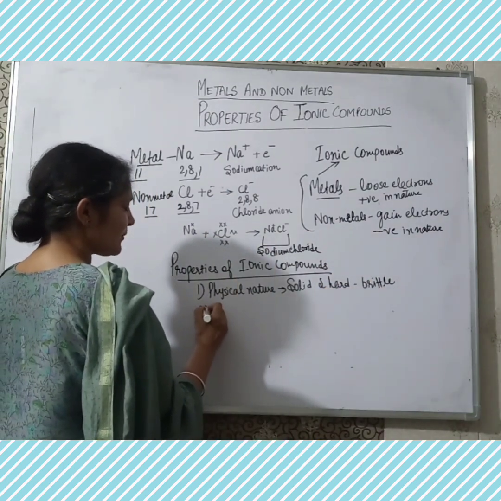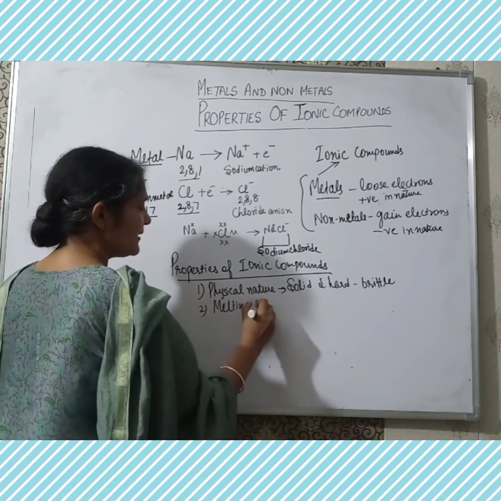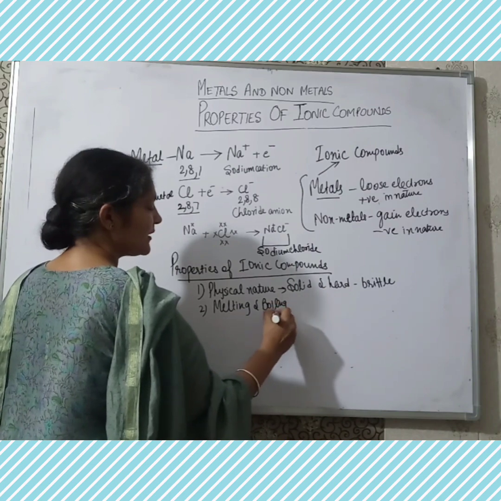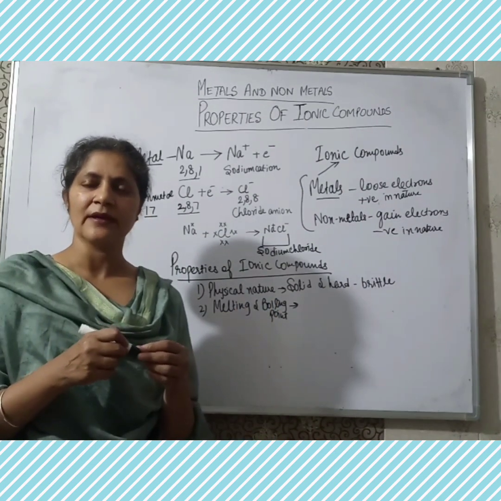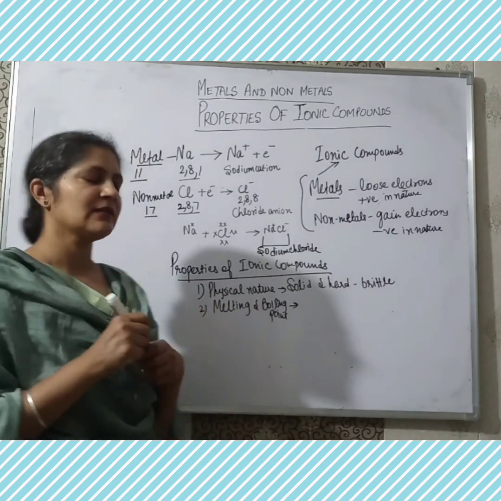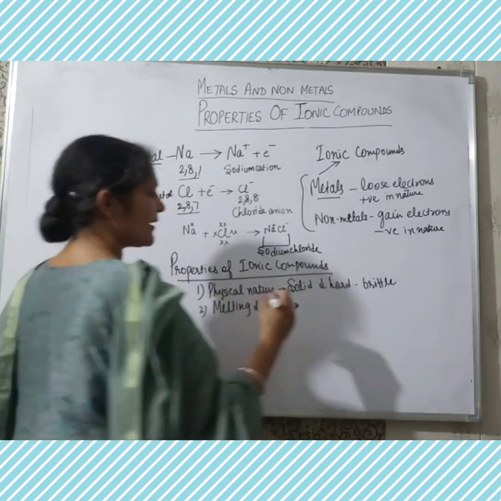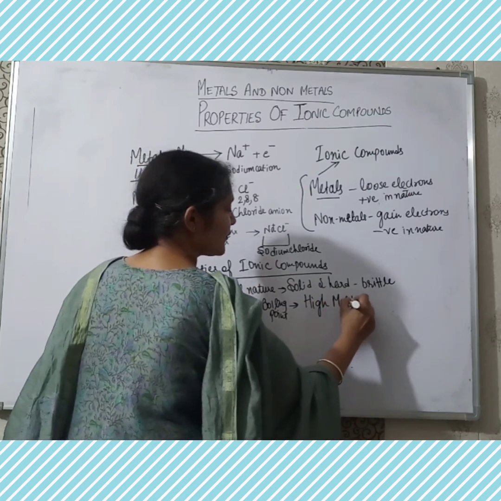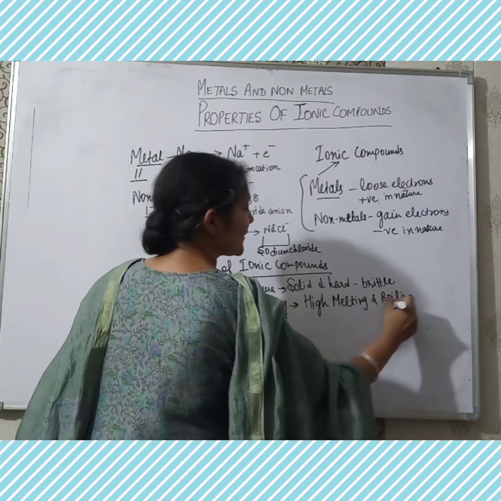Now the second property is melting and boiling point. As students, you know, the ionic compounds have strong force of attraction between them because there are two oppositely charged ions in them. So, due to this strong force of attraction, they have very high melting and boiling point.